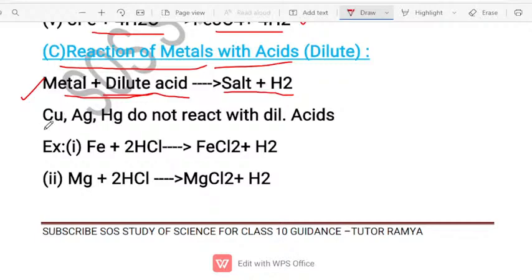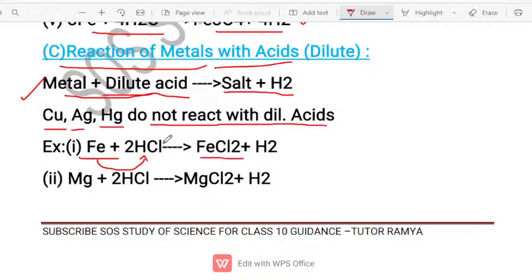So here we have the copper, we have the silver, we also have the mercury. These metals, copper and whatever I told, do not react with the diluted acids. So which are the metals which react with the diluted acid? Let us take iron, children. See, iron, when it is dropped into the diluted acid, it will form the iron chloride. We say ferric chloride. Very, very important.